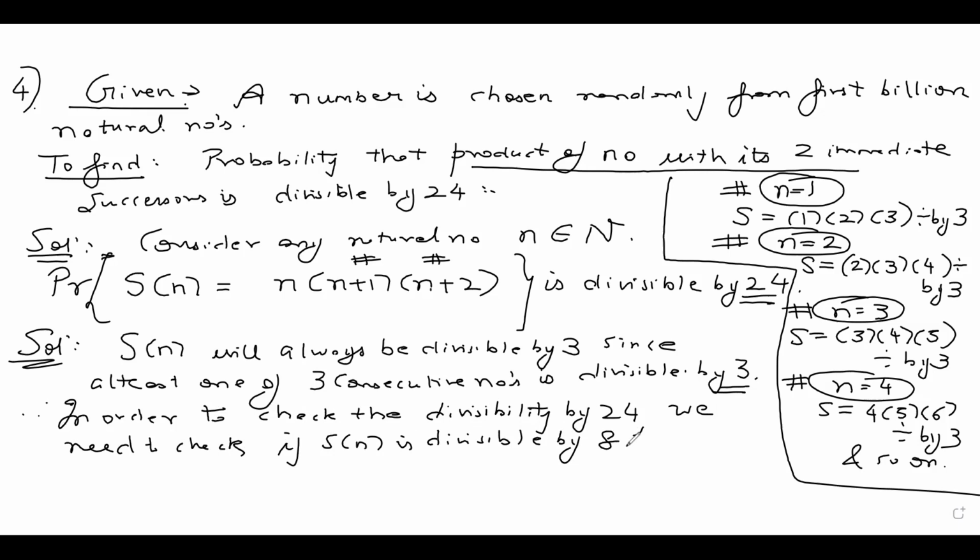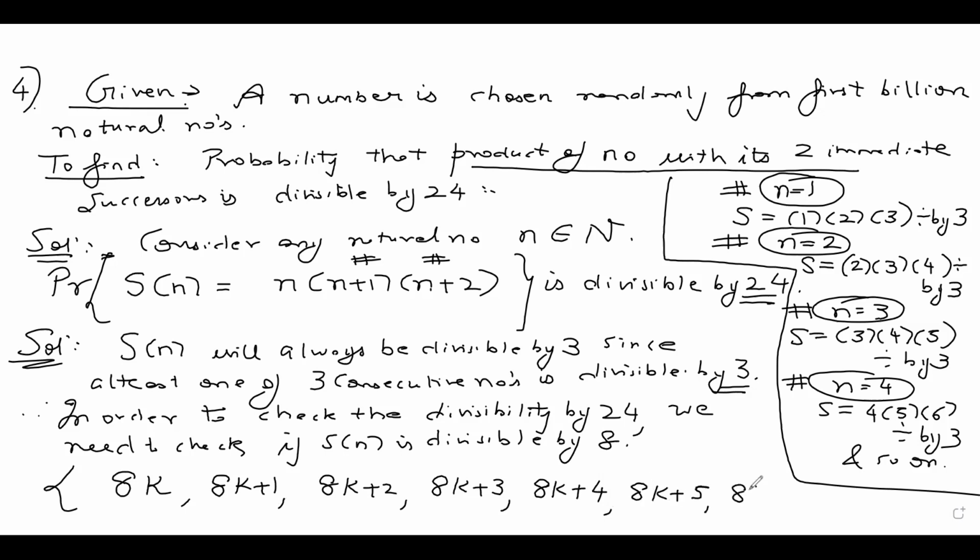Now, guys, first of all, if you look at what are the numbers I can have with 8, I can have the following forms. I can have natural numbers of the form 8k, natural numbers of the form 8k plus 1, 8k plus 2, 8k plus 3, 8k plus 4, 8k plus 5, 8k plus 6, and 8k plus 7. Remember, 8k plus 8 will go back to the cycle of 8k only.